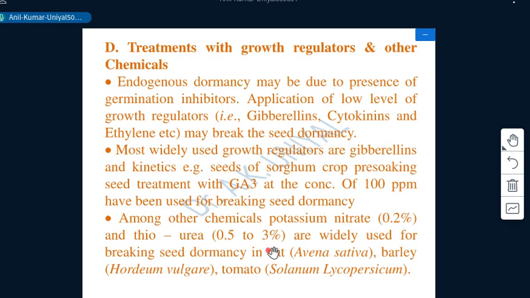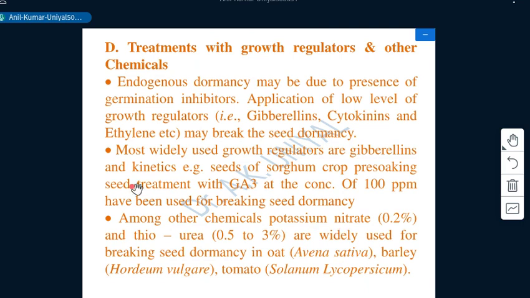The use of growth regulators or growth promoters and other chemicals to enhance germination or to break such type of dormancy. So endogenous dormancy may be due to the presence of germination inhibitors, as we have mentioned earlier. Application of low levels of growth regulators like gibberellin, cytokinin and ethylene may break the seed dormancy. Most widely used growth regulators are gibberellins and kinetins.